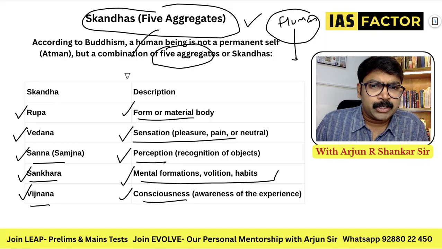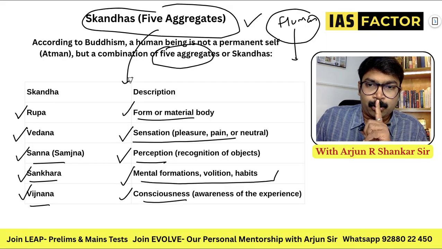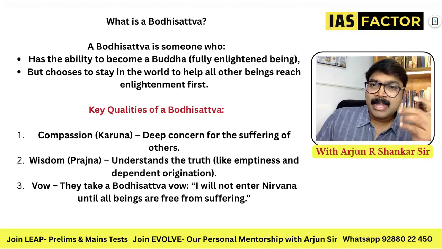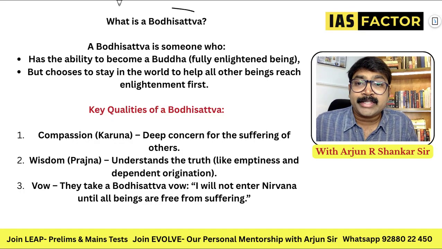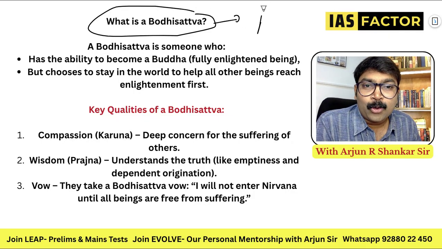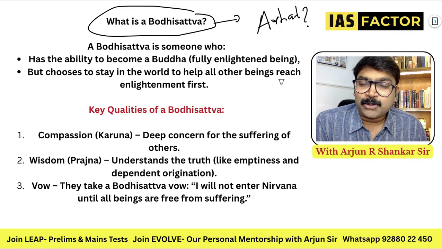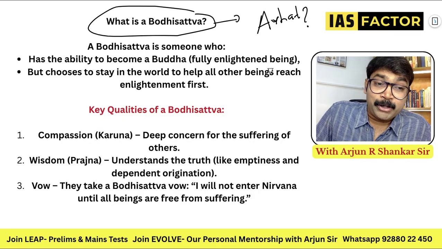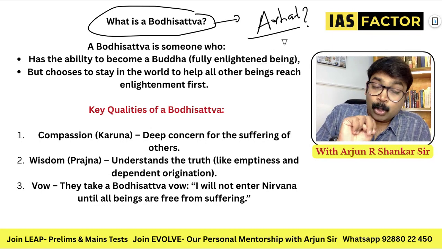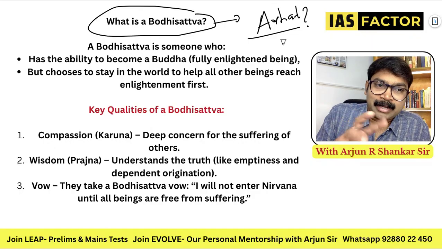I have not seen these questions in the previous year questions, so most likely they can ask about the Buddhist skandhas, the 5 aggregates. And the next important concept is, who is a bodhisattva? Definitely in Buddhism, they talk about the bodhisattva, or who is an arhat. They have asked this also. In mains also you can write about what a bodhisattva is or who an arhat is. Are they the same? No, they're very similar, but there is an excess.